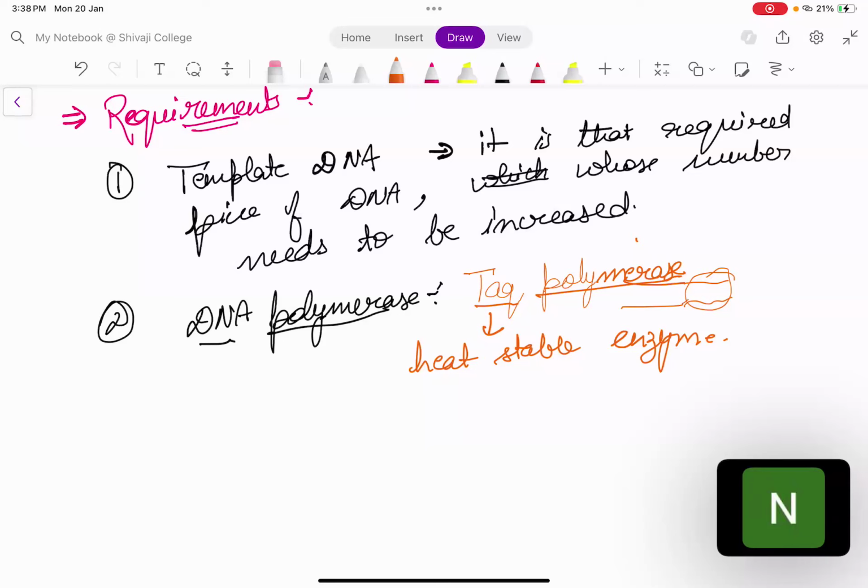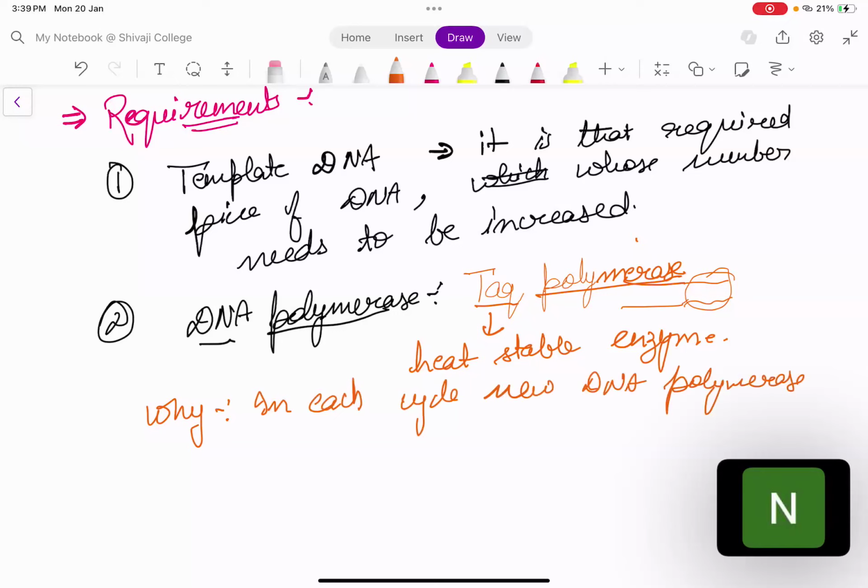Okay, in each cycle new DNA polymerase needs to be added. What is the problem? In each cycle new DNA polymerase needs to be added. ये हमें करना पड़ता था. That was the problem we used to face earlier, right?